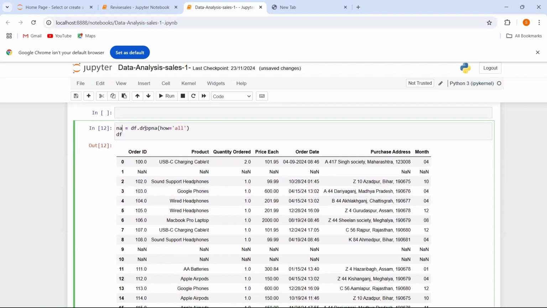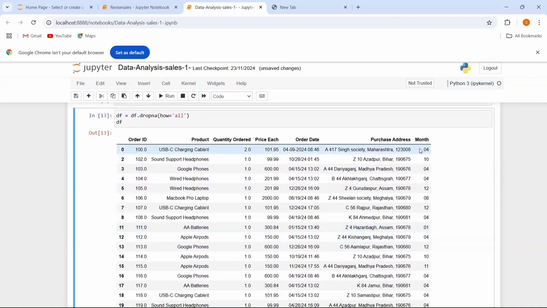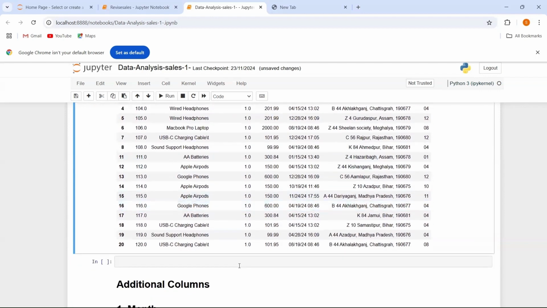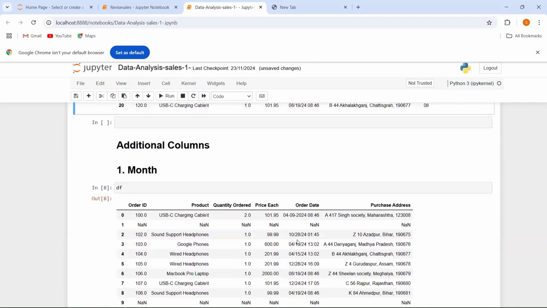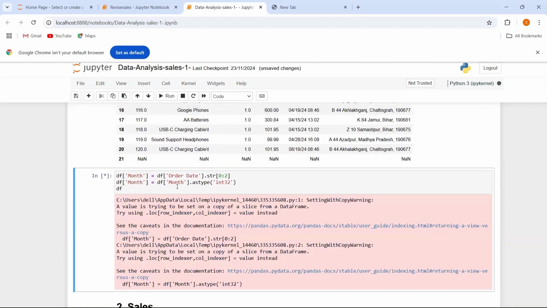Sorry, here we have to write data frame because we are dropping all the values from the data frame. Let's run this again and you can see your output over here. You can see कि जो आपकी NaN values थी वो सारी drop हो चुकी हैं. In your data frame, you will see no NaN value over here. So this is my month and this is my order date column and this is my month column. Now we are going to run this again and see what my output will be.